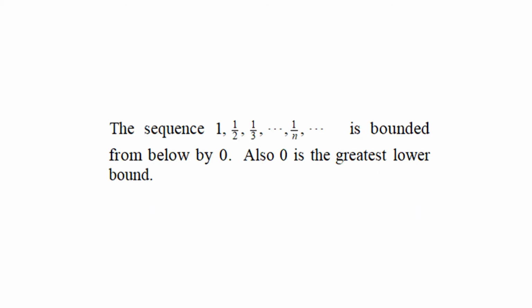The sequence 1, 1 upon 2, 1 upon 3, etc., 1 upon n, etc. is bounded from below by 0. Also 0 is the greatest lower bound.